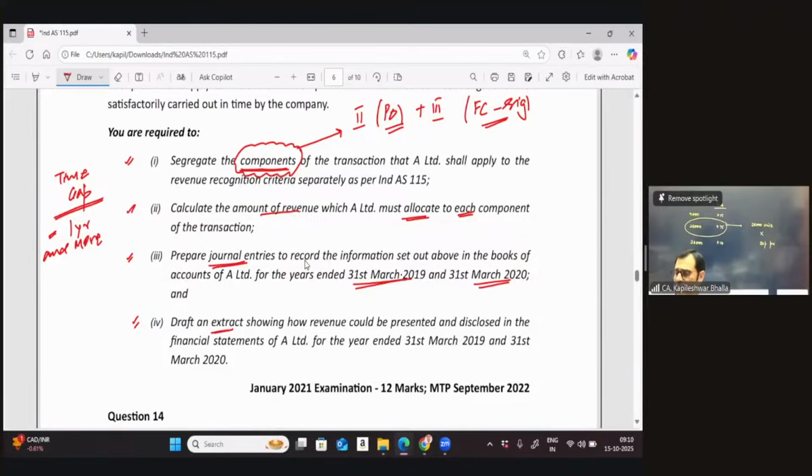Now, just to get the dots clear, you also know as you read the question that there are certain cases where we do not segregate the financing element. There are a couple of exceptions given in the standard, in which case, even though the time gap is 1 year or more, we do not segregate the financing element. But in this particular case, we don't see any of those exceptions.